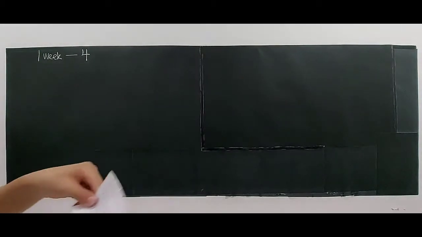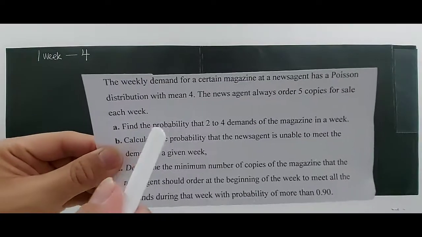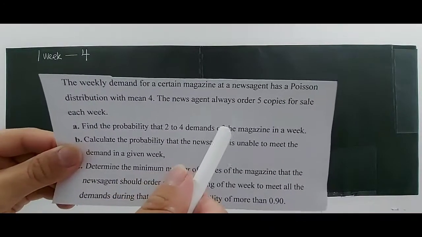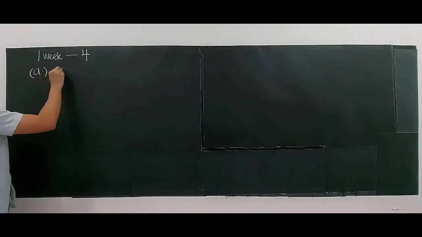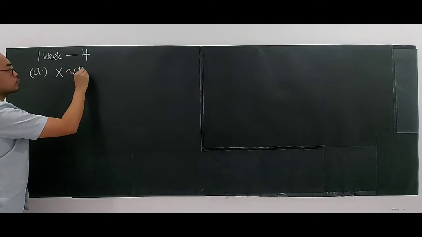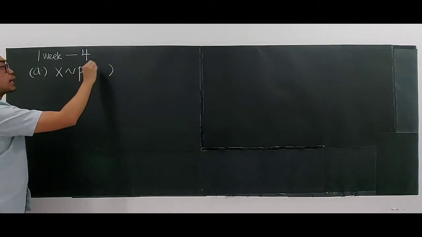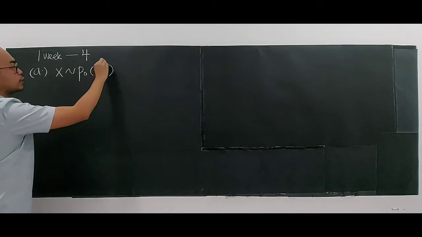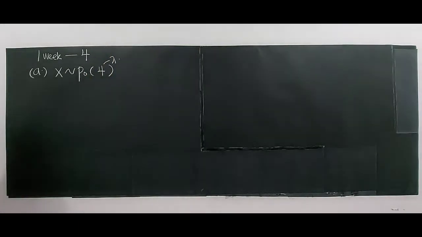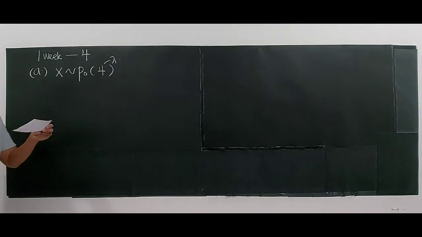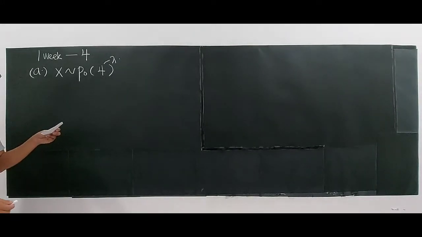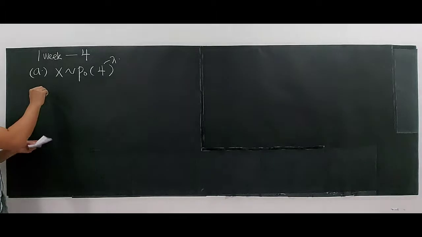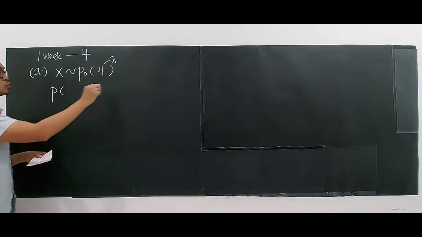Find the probability that there are 2 to 4 demands of the magazine in a week. So in 1 week, it is Poisson with mean, the lambda will be 4. This will be your lambda. So the mean number of magazines demanded in a week is usually 4. Now the question says find the probability of 2 to 4.